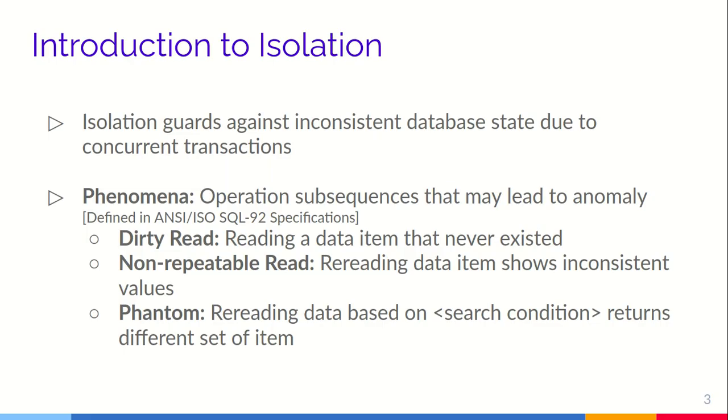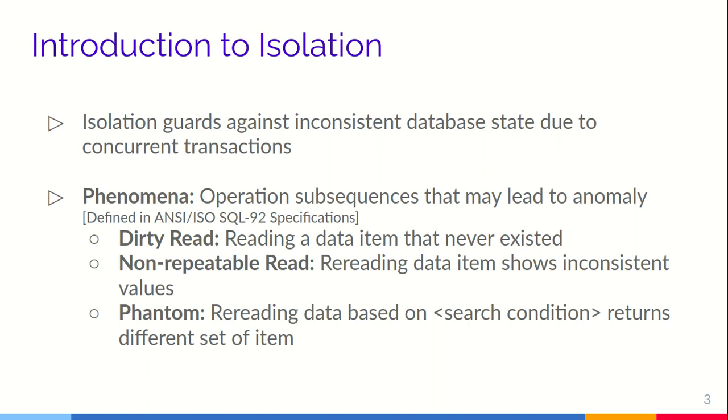So what is isolation? Isolation is basically a mechanism that guards against inconsistent database state due to concurrent transactions. Let's say two transactions T1 and T2 are occurring concurrently, and they access the same data item, say X. Then there might be some inconsistencies based on how the executions are actually occurring in memory.